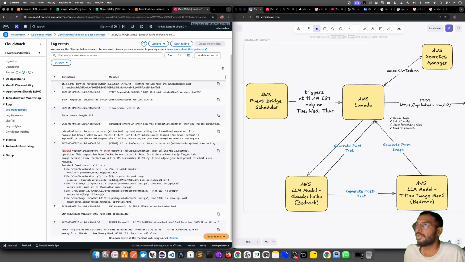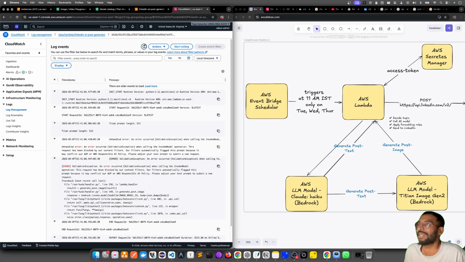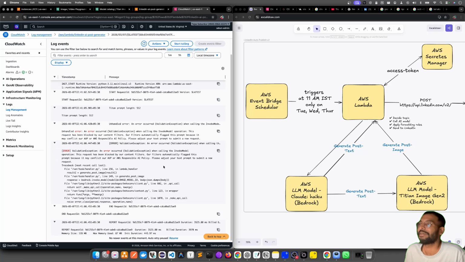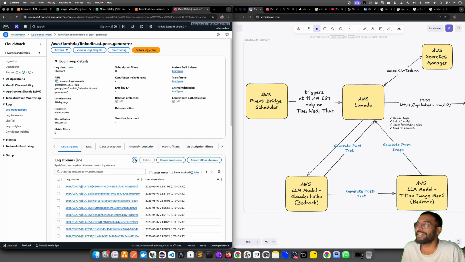The content filter policy automatically flagged the prompt because it has a conflict with the AWS responsible AI policy. Please adjust the text prompt. Okay, looks like it has conflicted. That's funny.